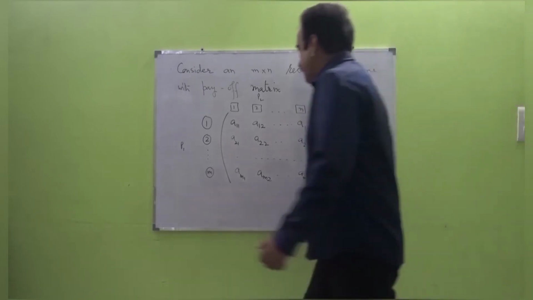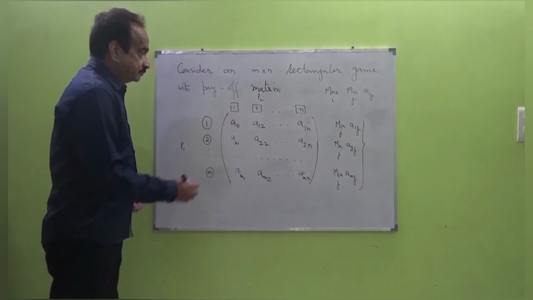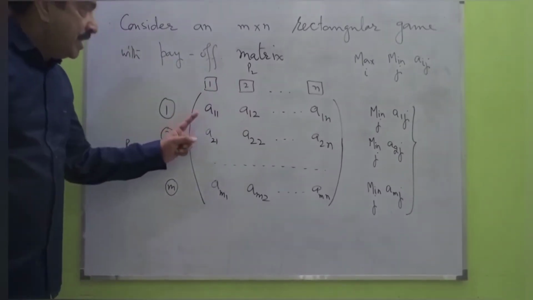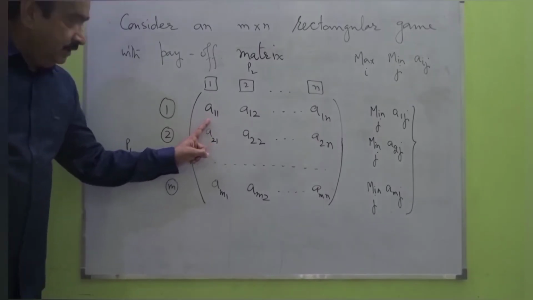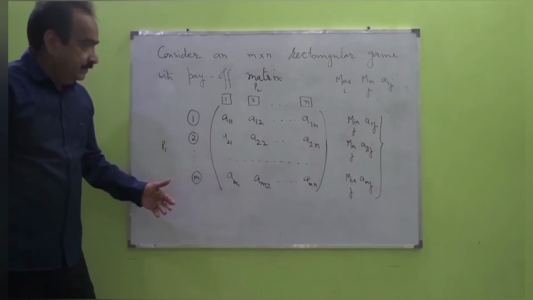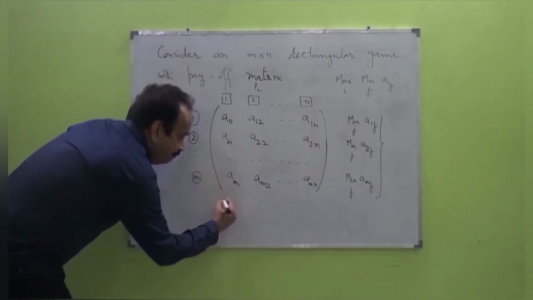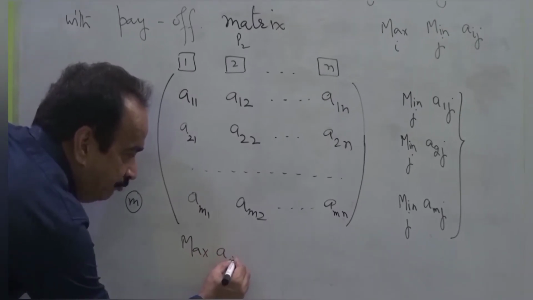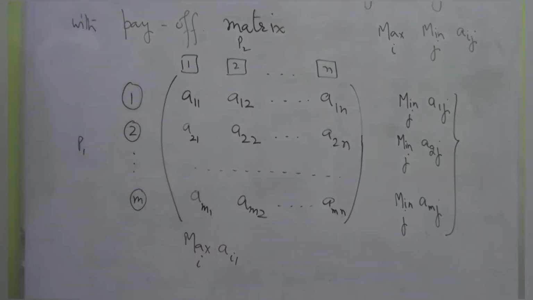Now likewise, for P2, if P2 plays number 1, then P2 has to pay either A11 or A21 or AM1. It means that he has to pay at most the maximum of Ai1, maximum over i.